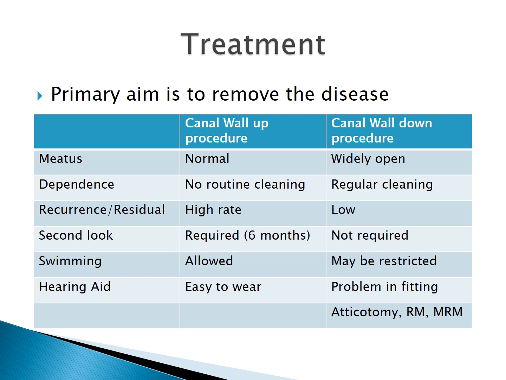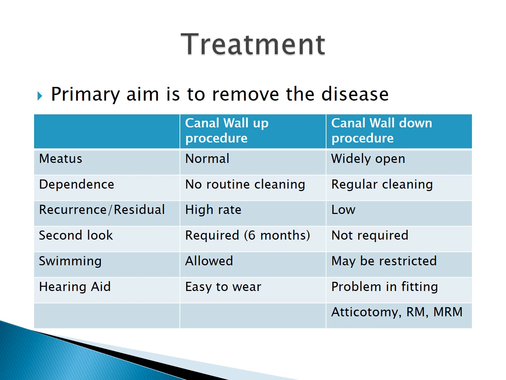Now, surgical treatment of attico-antral type of CSOM can be divided into two categories. One is canal wall up procedure, another is canal wall down procedure. Now, canal wall here means the posterior canal wall. So, during surgery, if we are removing the posterior canal wall such that the middle ear and the mastoid become a single cavity, those procedures are called canal wall down procedures. And if we keep the canal wall intact, so that the middle ear and the mastoid are still separate cavities, then these are called canal wall up procedures.